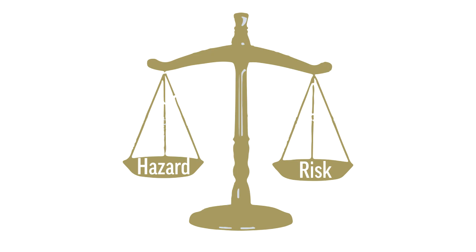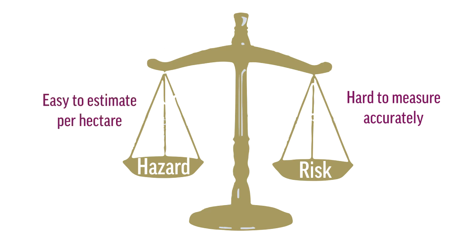In some ways, risk is more important than hazard. However, we've chosen not to measure risk for two reasons. First, risk is hard to measure accurately, whereas hazard can be calculated by estimating how much of each chemical was applied per hectare per year.